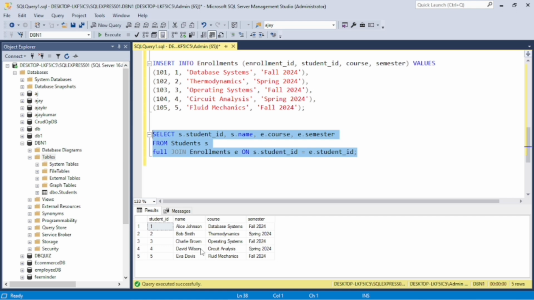That's why it shows all the data using the full join. If some data does not match, it will show a null value, and if it matches, it will show the actual data. Now let's move on to the cross join.